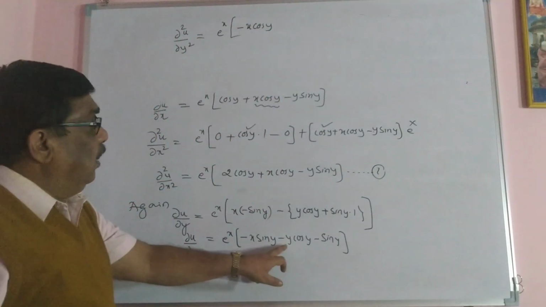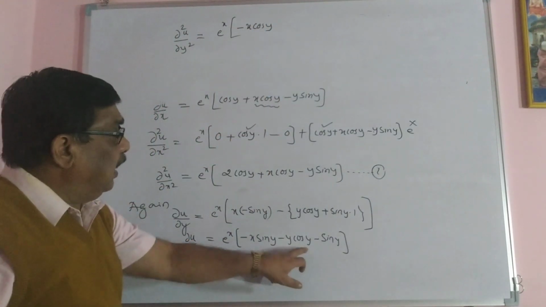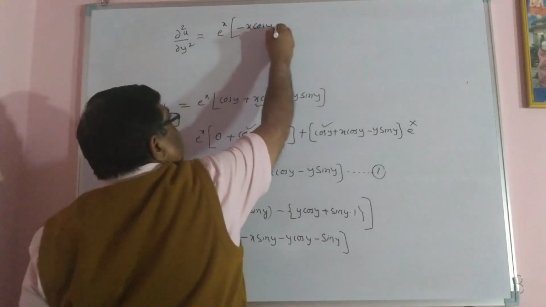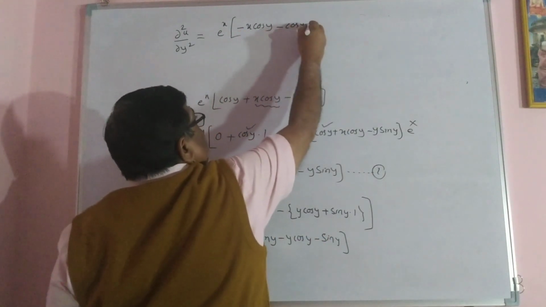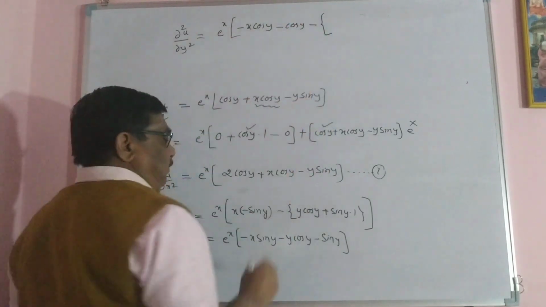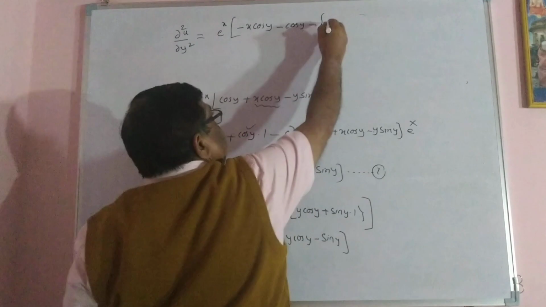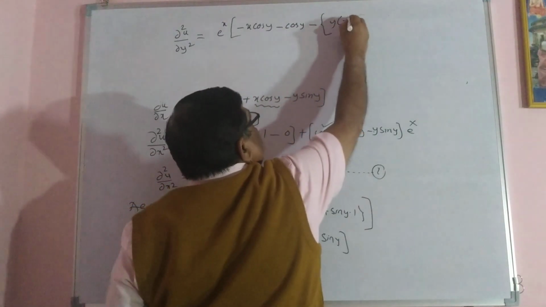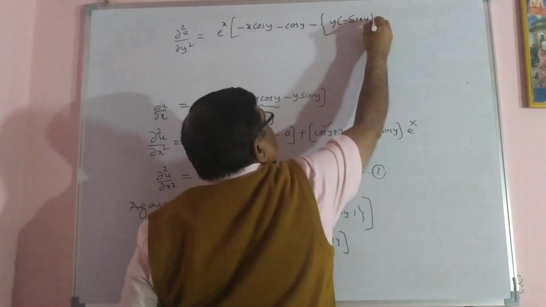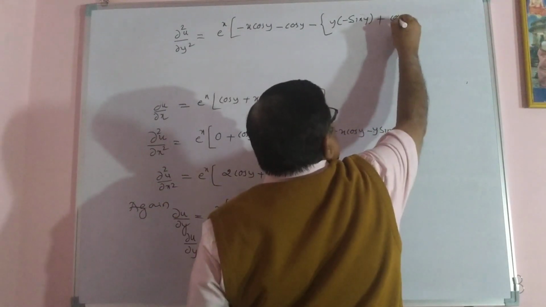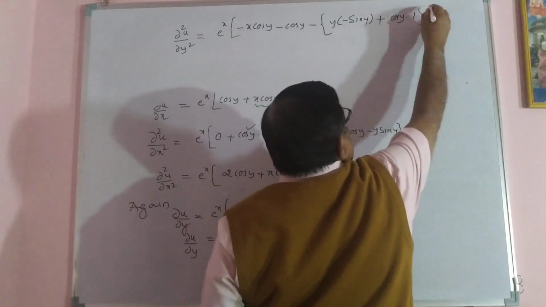Product rule I am applying, both are differentiable. Before that, this I can differentiate, minus cos y, minus, put the bracket, u into v, y constant, cos y differentiation is minus sin y, plus cos y constant, y differentiation is 1, bracket complete.